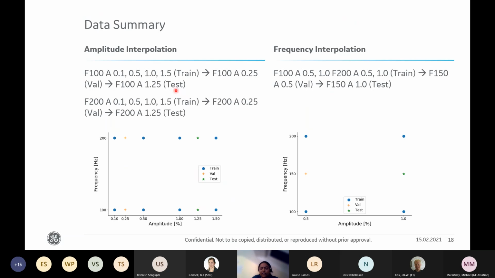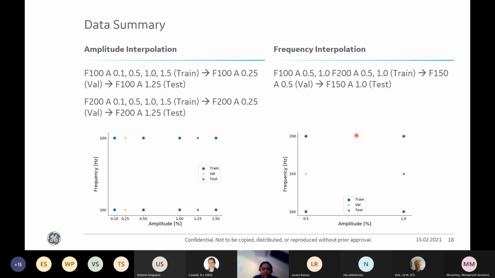So two cases are considered to assess the performance of the trained neural network model. Two data sets are generated for amplitude interpolation. The first with a 100 Hertz frequency and different amplitude, the second with a 200 Hertz frequency and different amplitude levels. Blue data points show the training data set. The orange one shows the validation data set that is used, and the green one the test data set.